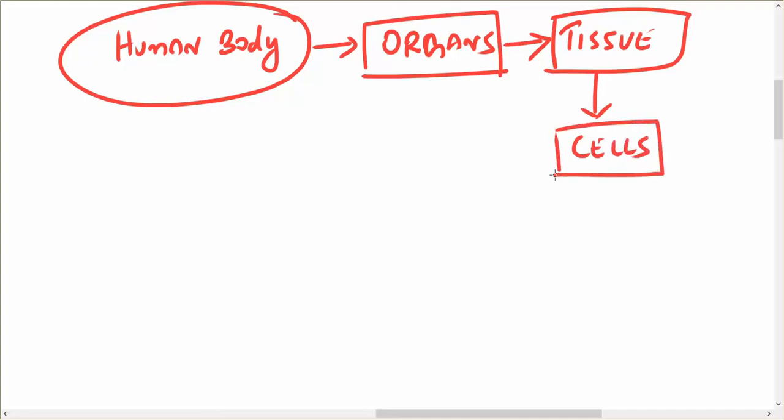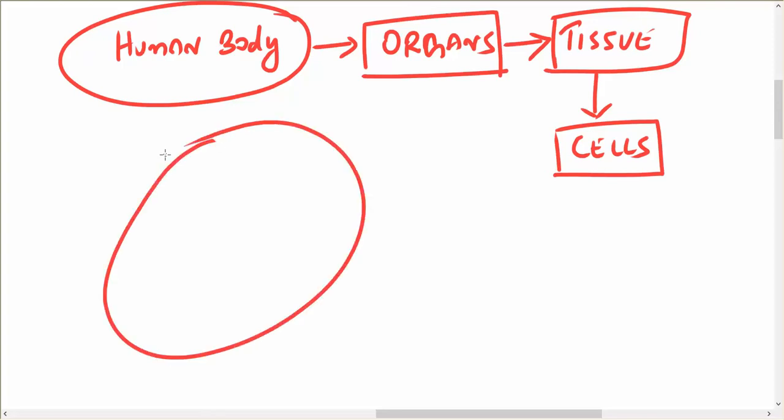So if you take any cell, they have a cell membrane.